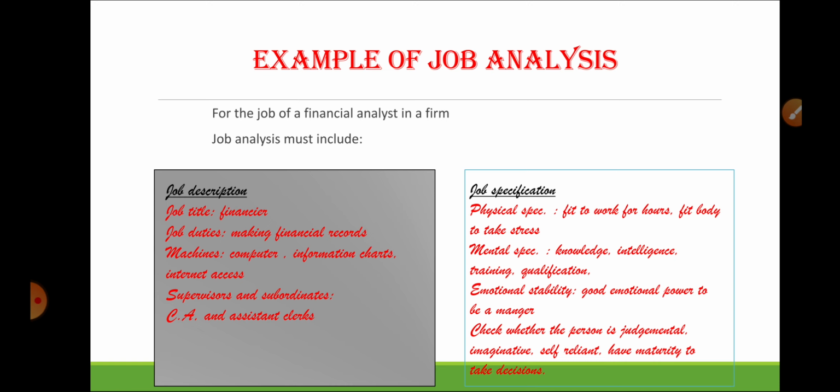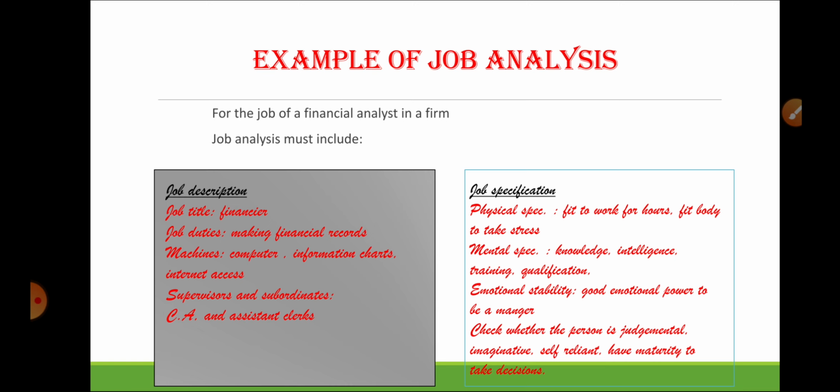What would be his job duties? Making financial records. And what machines should he be using? He should be using a computer, informational charts, internet access, and other things in the firm. And who would be his supervisors and subordinates? For a financial analyst, his supervisors must be CAs, and his subordinates must be assistant clerks. So in job description, we are going to cover such kind of duties.